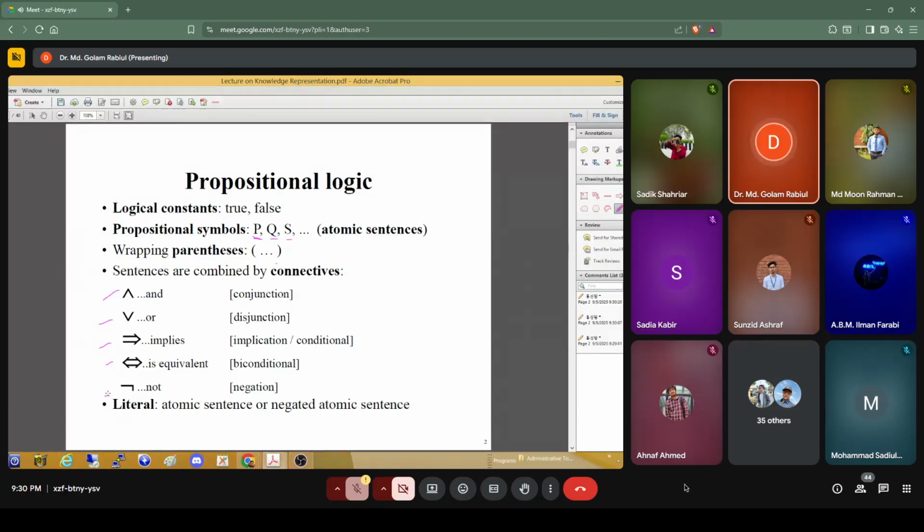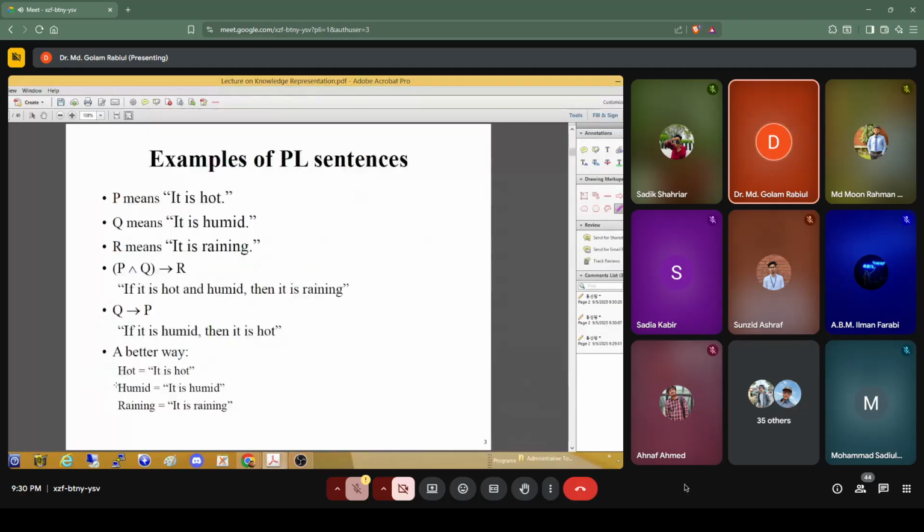So atomic sentence or negated atomic sentence you will get in our knowledge representation. Let's see some example. P means it's hot. Okay, so just one statement, atomic sentence, it's hot. You can represent Q means it's humid, and R means it's raining. Then you want to represent this statement using a form. This is called the propositional logical form.